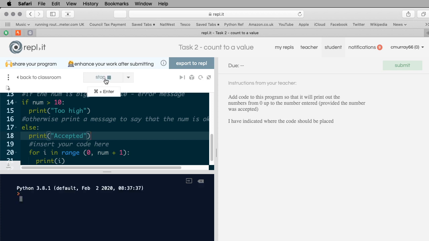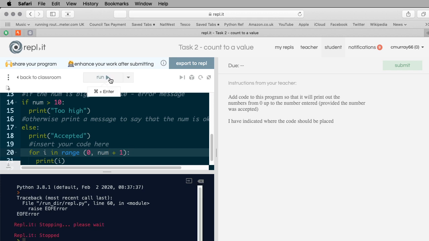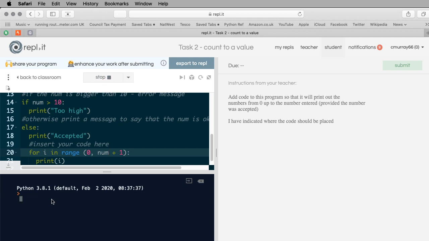I'm going to run that again. Oops. No, there's nothing wrong with that, so I'm going to click stop. I'm going to run that again. Did you see then there was a mistake? I don't know what it was, but I've just run it again. I'm going to type 10 in, and this time it's gone from 0 right to 10.